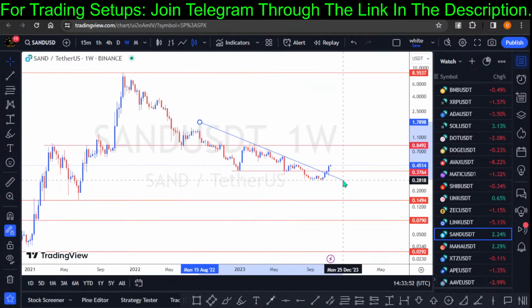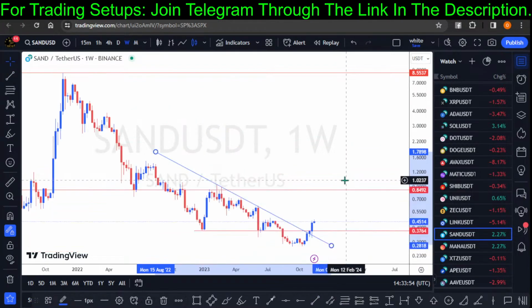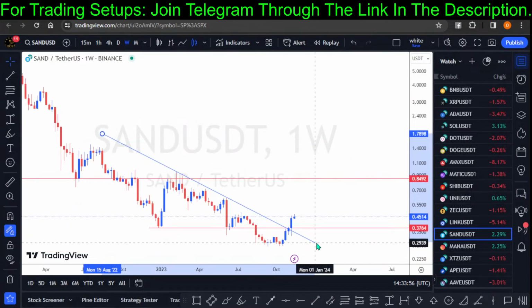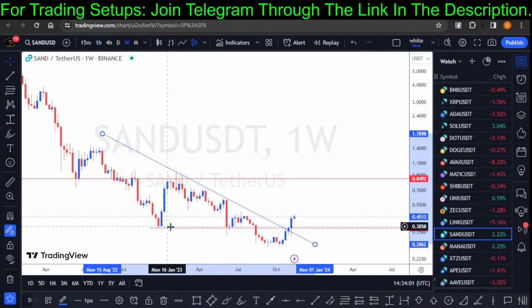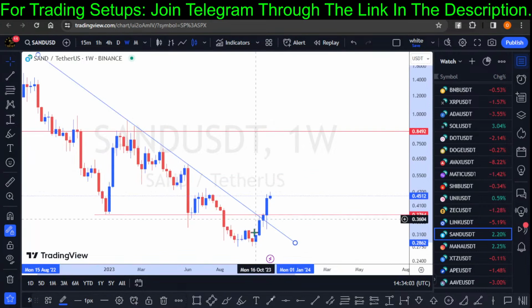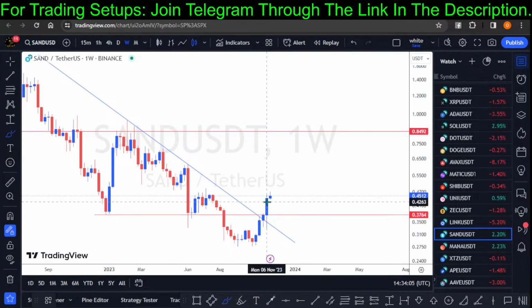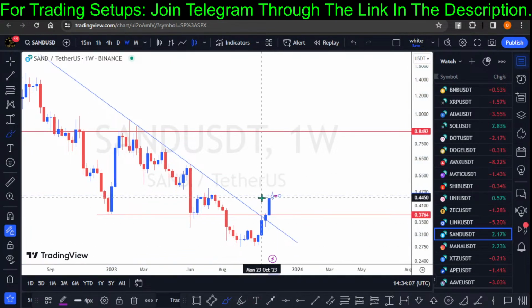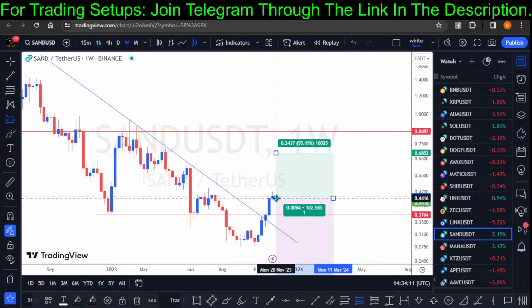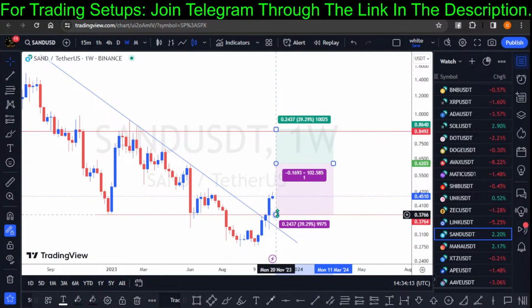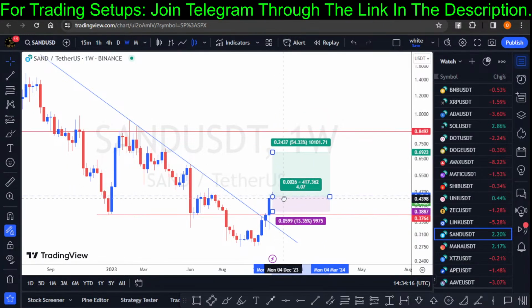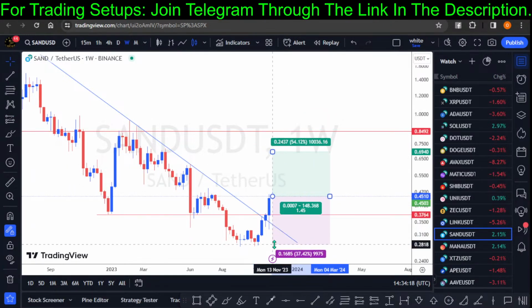So check Sand out. If it confirms your risk strategy, your trade strategy, you could look out for a nice trade right here. So I'm gonna be looking to make an entry based on Sand. I'll be looking out to accumulate more Sand right here, and I'll be looking out to place some sell stop order.